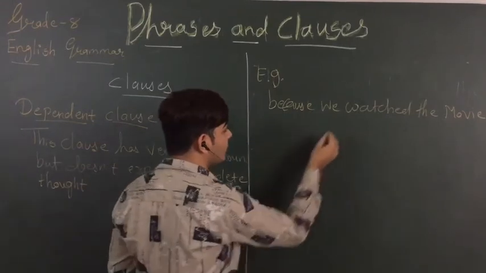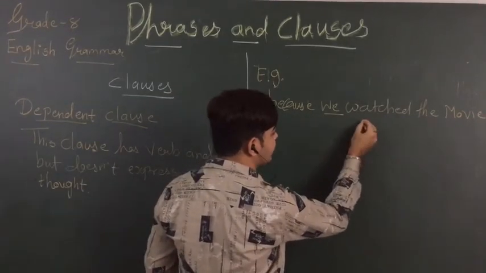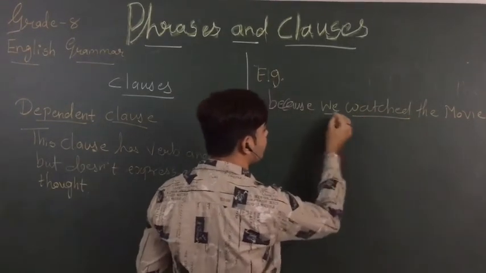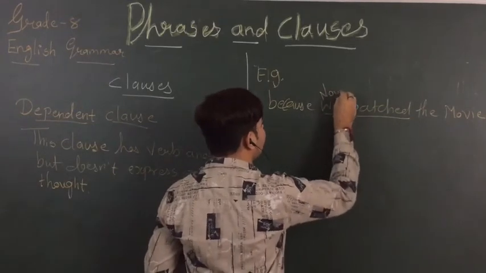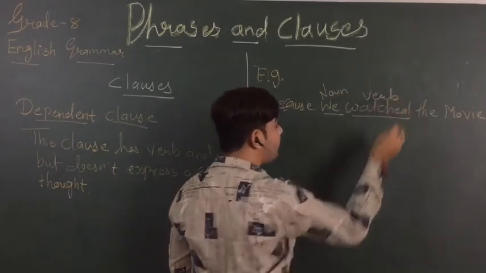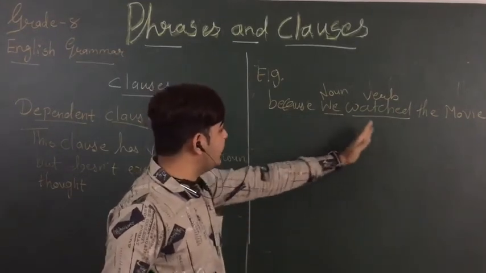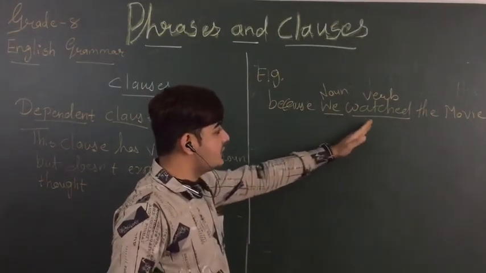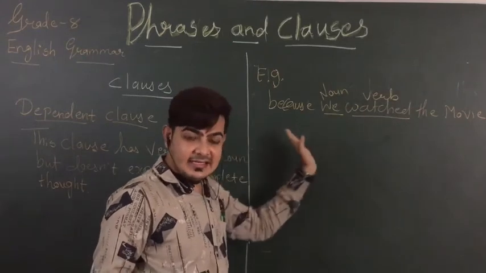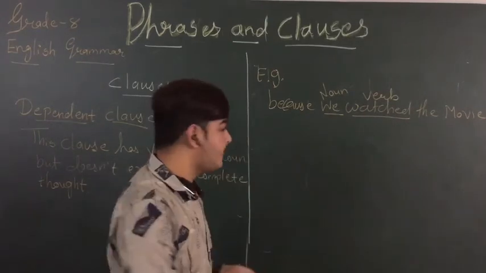See what we have. We have a subject, a noun, we have a verb also. This is my noun and this is my verb. But don't you think that this is an incomplete sentence? Does it make any sense? Because we watched the movie. Does it make any sense? No.